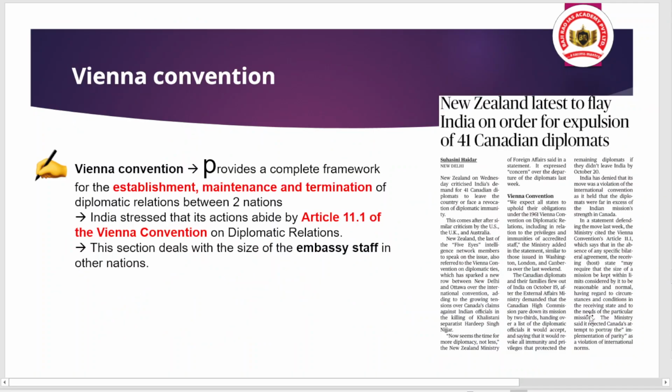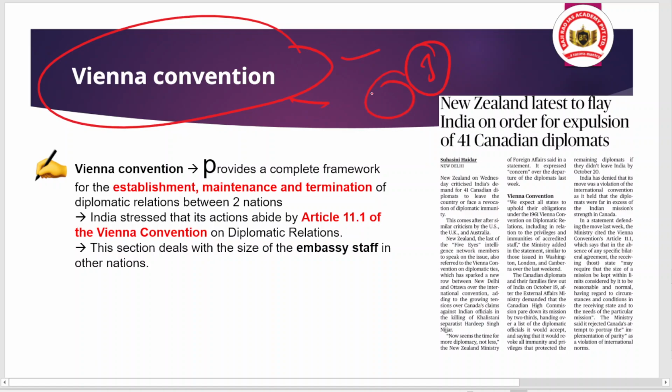Now we are coming to the Vienna Convention, and the Vienna Convention is in the news because of the recent diplomatic tussle between Indian diplomats and Canadian diplomats, because recently both countries tried to recall their diplomats. After that, the news about the Vienna Convention came. So try to understand the Vienna Convention. This can be a one-liner question for the prelims.